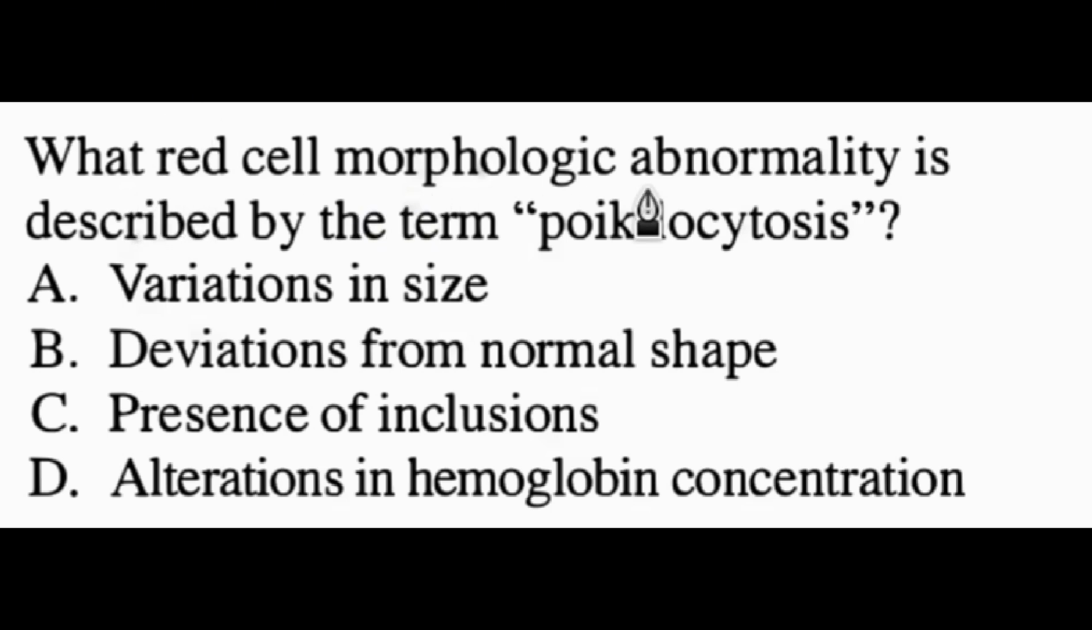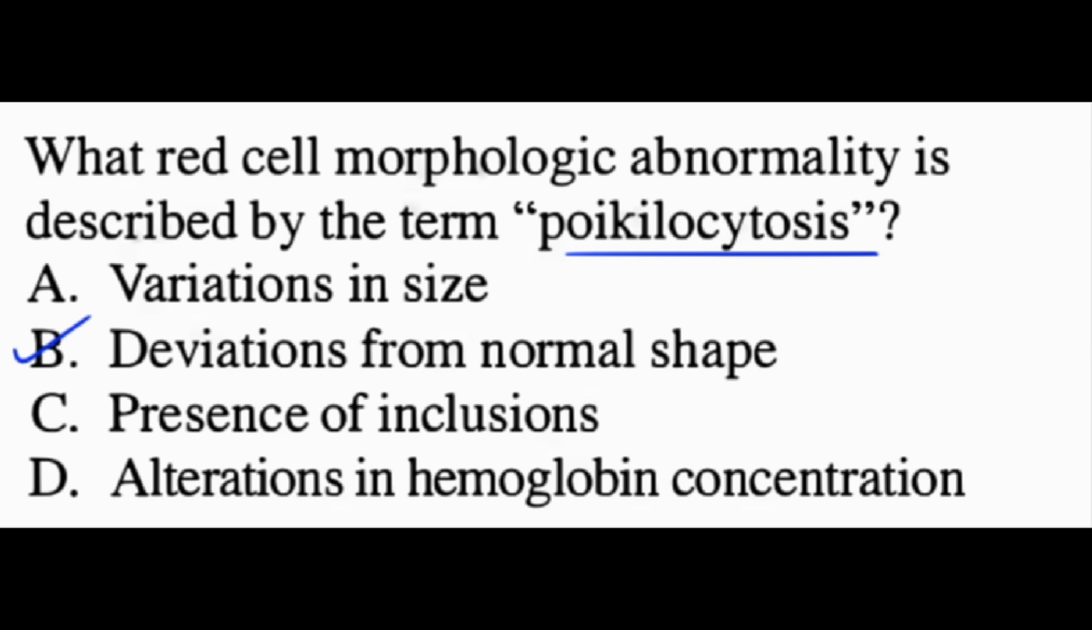What red cell morphologic abnormality is described by the term poikilocytosis? The answer is B. Deviations from normal shape. Poikilocytosis refers to variation in red blood cell shape. Examples include sickle cells, spherocytes, elliptocytes, and target cells.